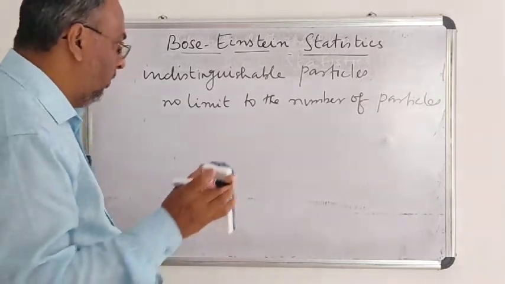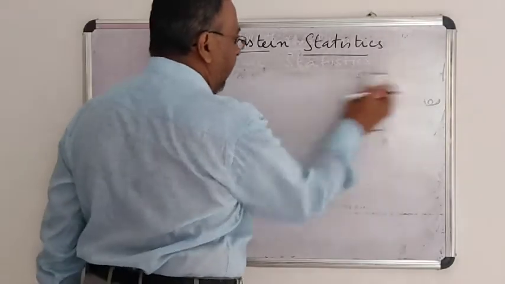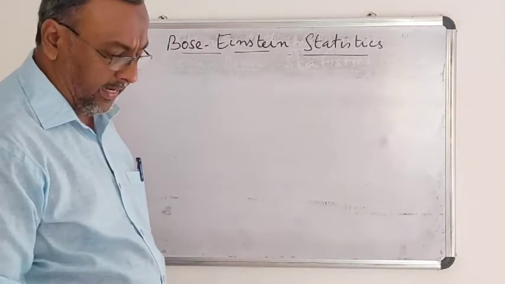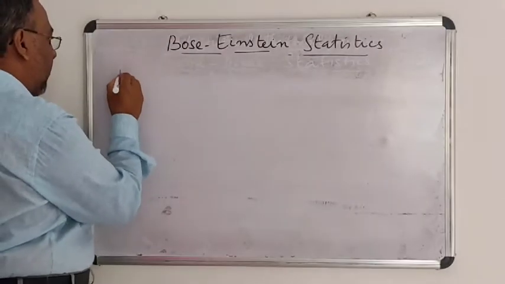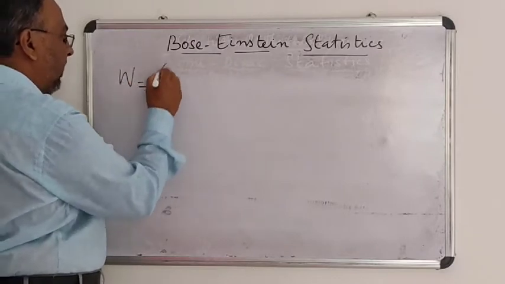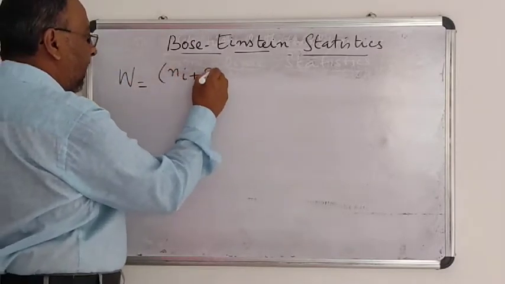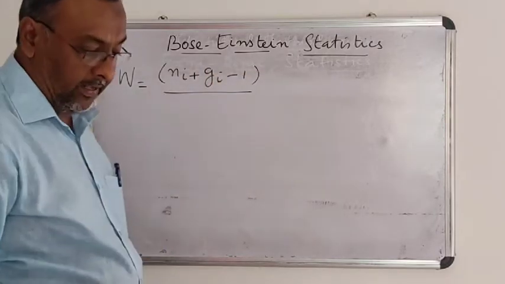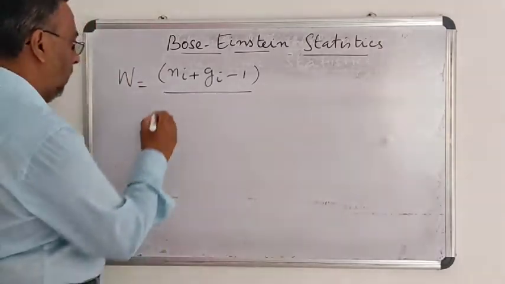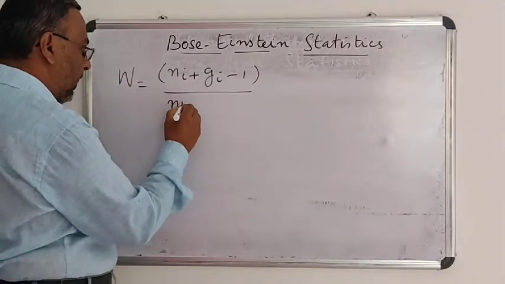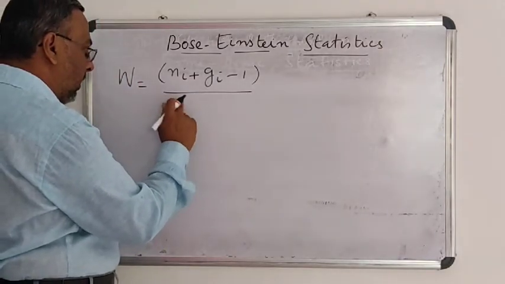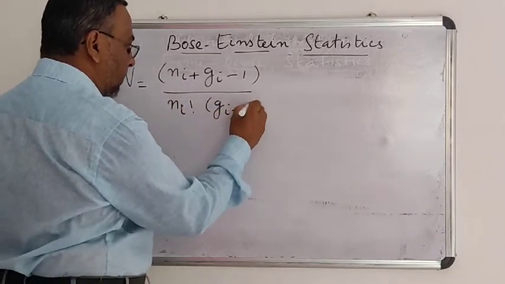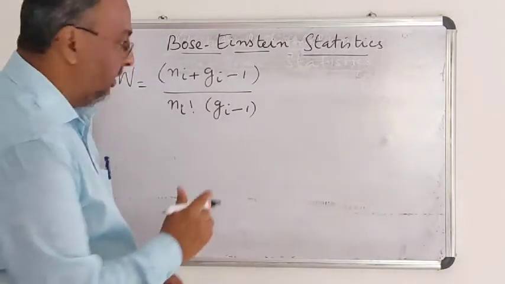Now, we are using the thermodynamic probability here. In the case of Bose-Einstein statistics, the thermodynamic probability is given as Ni plus Gi minus 1 factorial divided by Ni factorial into Gi minus 1 factorial.